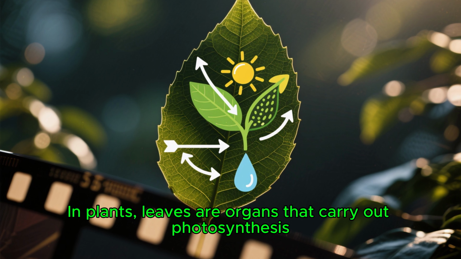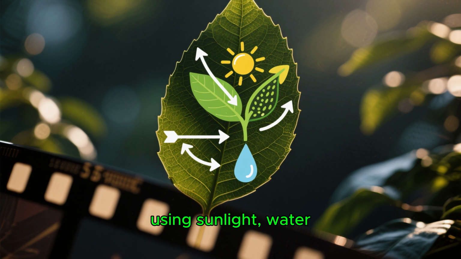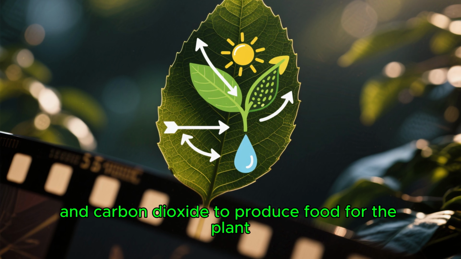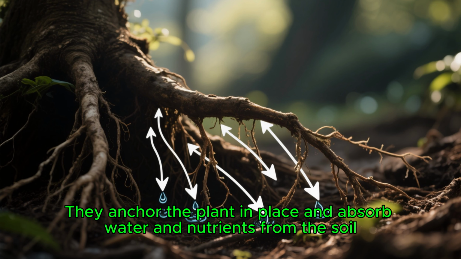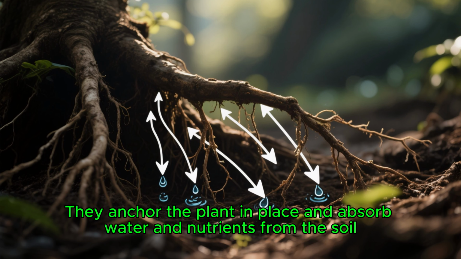In plants, leaves are organs that carry out photosynthesis, using sunlight, water, and carbon dioxide to produce food for the plant. Roots are also organs. They anchor the plant in place and absorb water and nutrients from the soil.